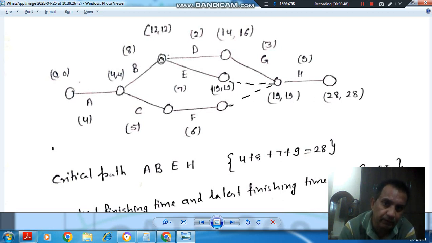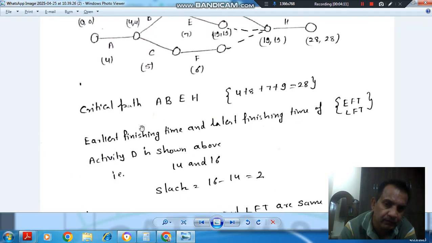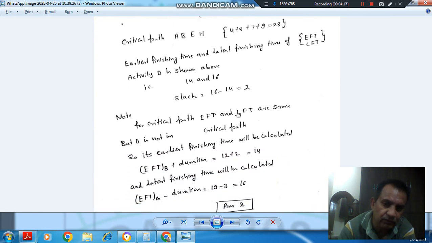So if we take this node and find out the earliest finishing time of activity D, then it will be 12 plus 2, that is 14. And latest finishing time of activity D will be 19 minus 3, that is 16. So there is difference between earliest finishing time and latest finishing time. That difference is called slack. So slack is 16 minus 14, 2. Okay, so answer is 2.